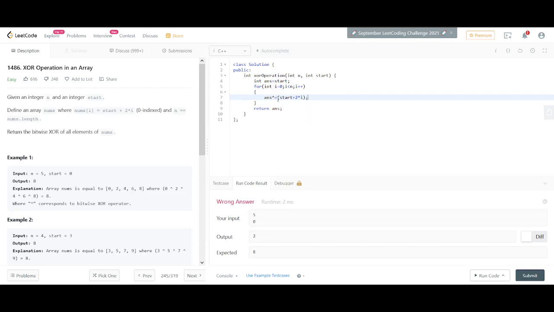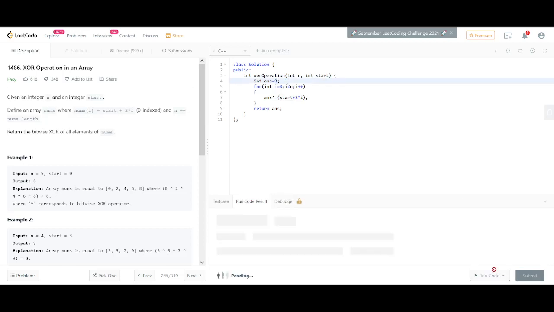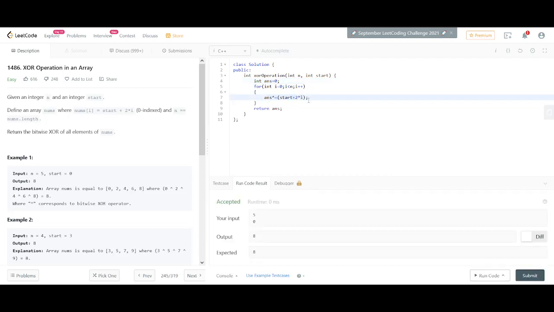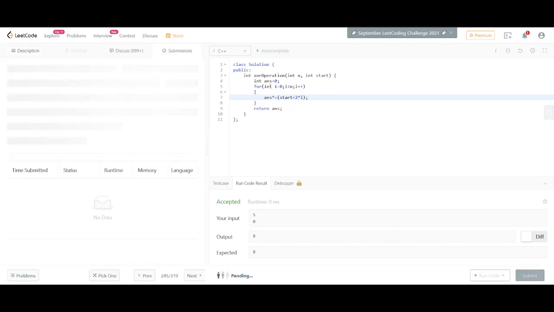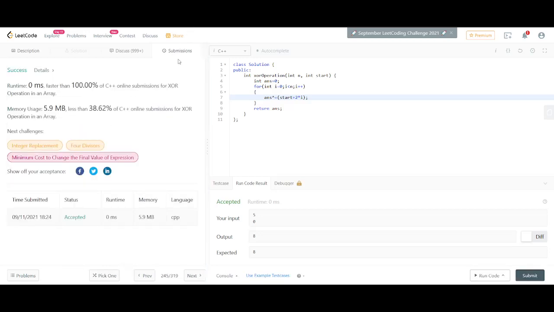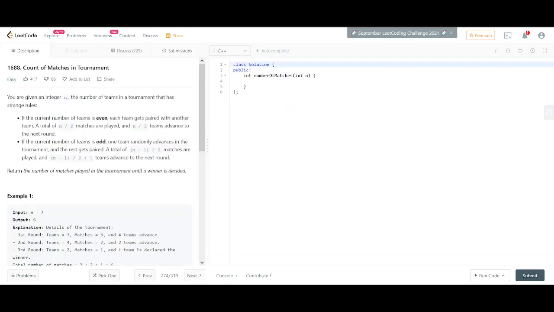Answer XOR equals to start plus 2i. Here we can just simply call it 0. If you're declaring 0, then this particular function is already taking care of all the values that are being generated. So we need not do any other modifications. Let's see if it is submitted. Yeah, it's getting the same expectation that we got. Yeah, we can move on to the next question.